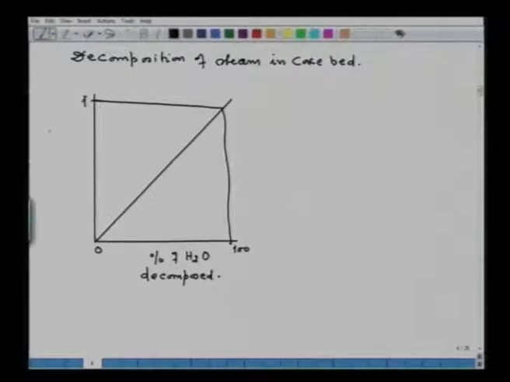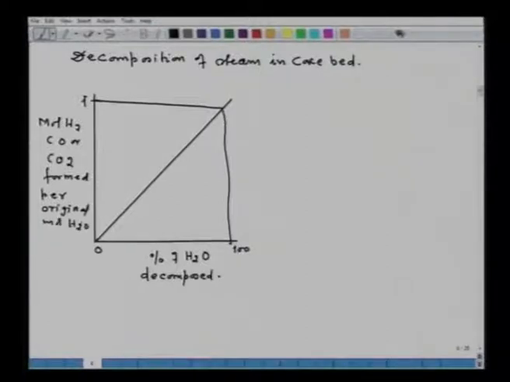Now on this y axis I have moles of H2, CO or CO2 formed per original mole of H2O. So this line represents the formation of hydrogen. Naturally, the more steam decomposes, the more H2 will form.